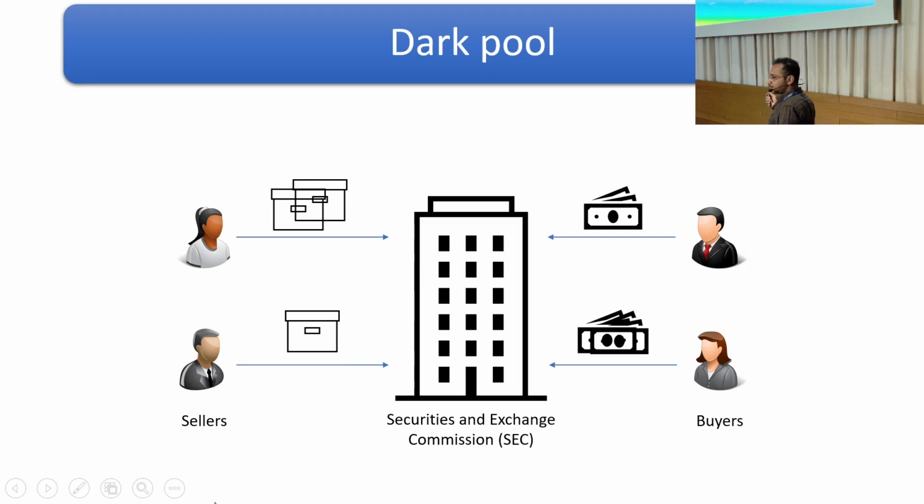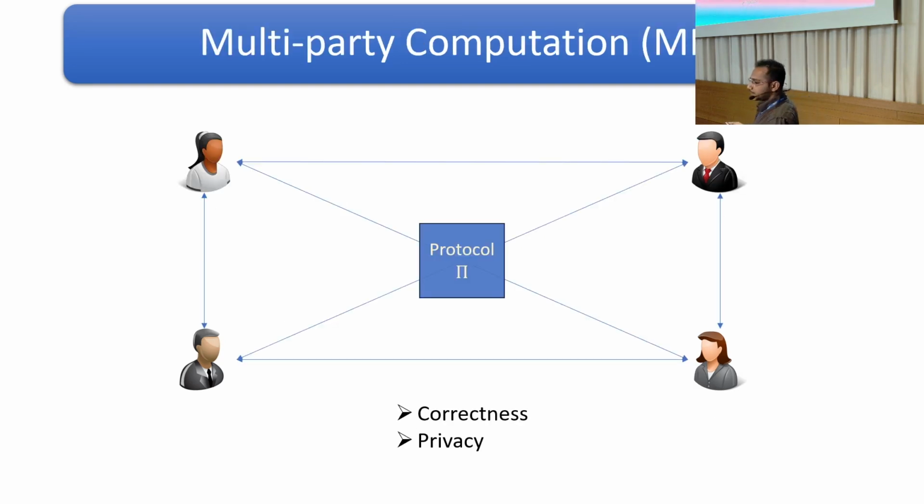So why is it important to perform this matching obliviously or privately? Primarily because stock prices are going to be significantly impacted if information about how many units of a particular stock are getting sold is leaked in the market prior to the transaction. So it is important to perform this matching privately. However, the problem with this approach is that it is vulnerable to a single point of failure. So what do we do? We solve it by performing MPC.